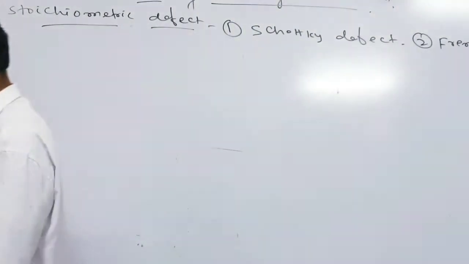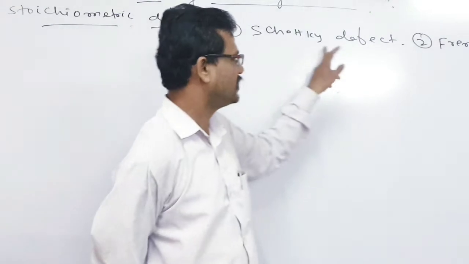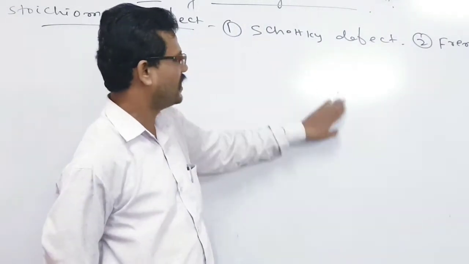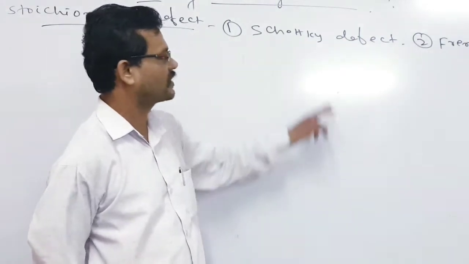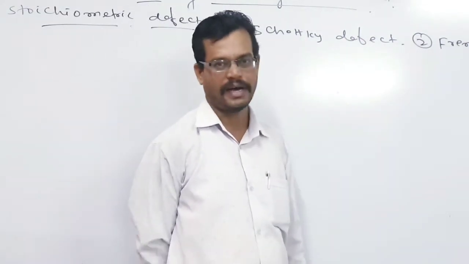So in case of the Schottky defect, what will happen, sir? This defect is found to be here. The basic difference: why are these named so? Because these are two scientists who discovered all these concepts. So according to their names, they are given as Schottky and Frenkel defects. So let us look at Schottky defect. In Schottky defect, what will happen, sir?